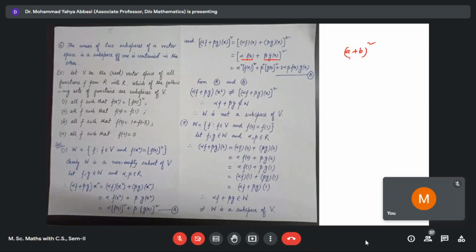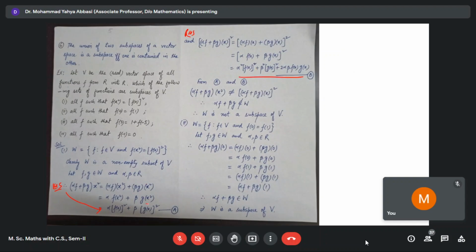So we put the value of a plus b whole square: alpha square F of X whole square plus beta square G of X whole square plus the product of these two, 2 times alpha beta F of X into G of X. So now you see that the left hand side is equal to this, and the right hand side is equal to this.